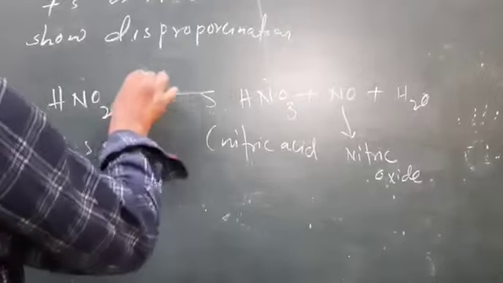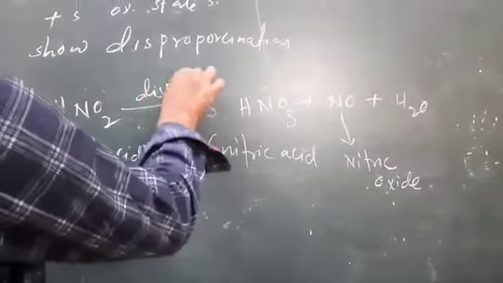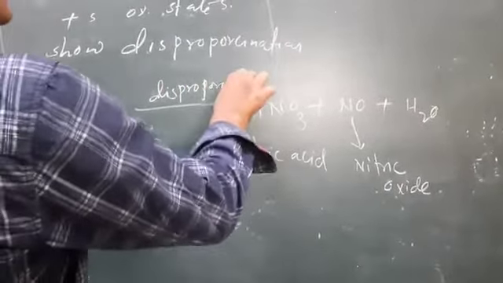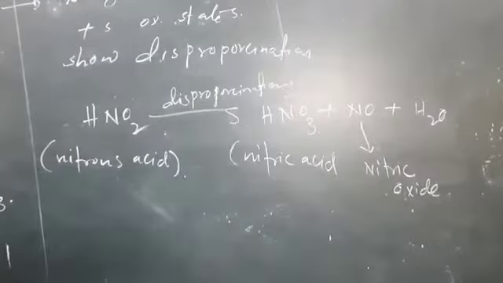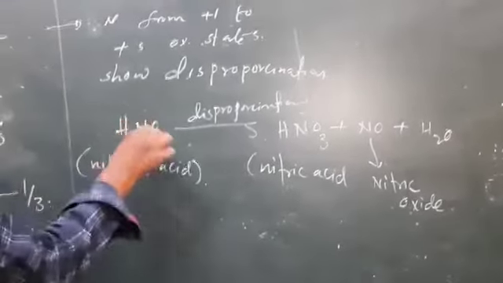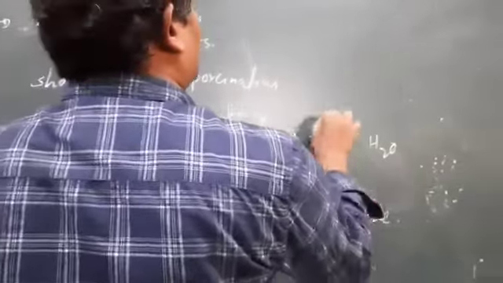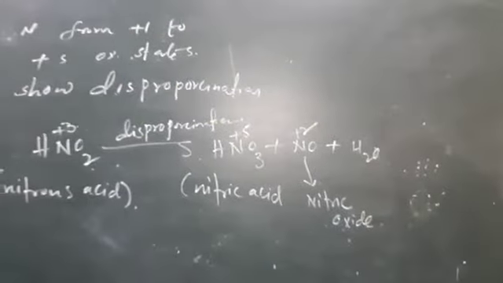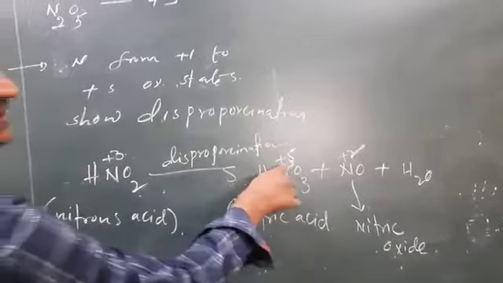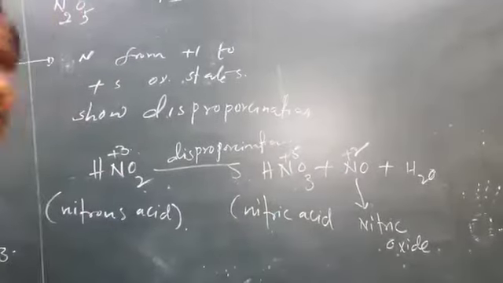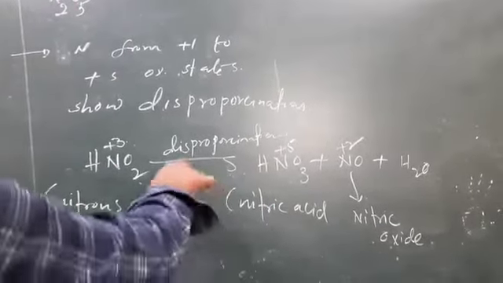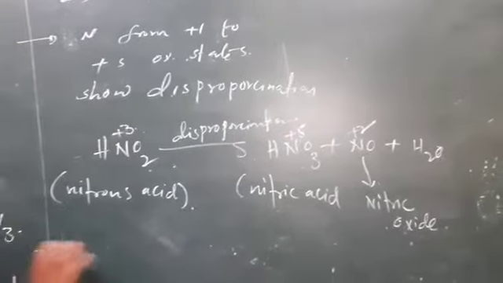This is disproportionation. Here the oxidation state is +3, here +5, and here +2. So +3 goes to oxidize and +3 goes to reduce. Oxidation and reduction both together are called disproportionation.